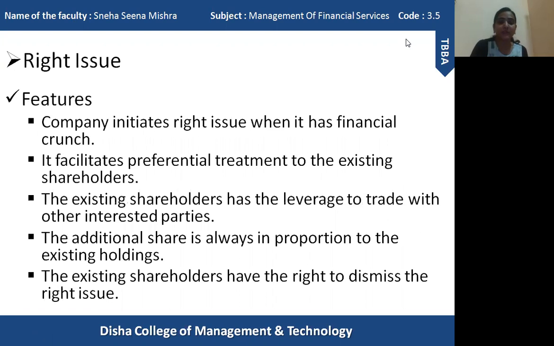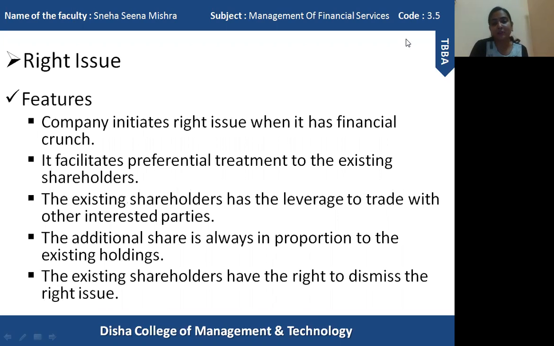Now I am going to explain the important features of right issues. First of all, the first feature is that whenever an organization goes through a critical financial problem, they go for right issues.